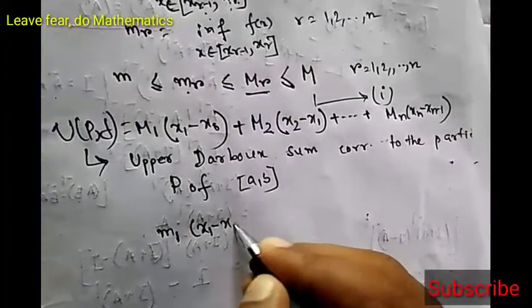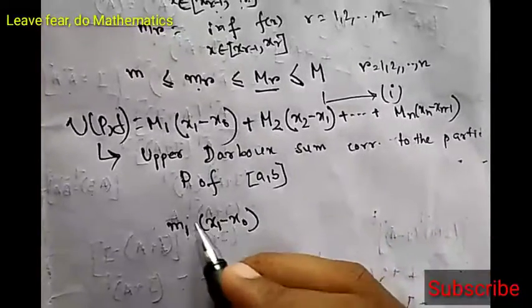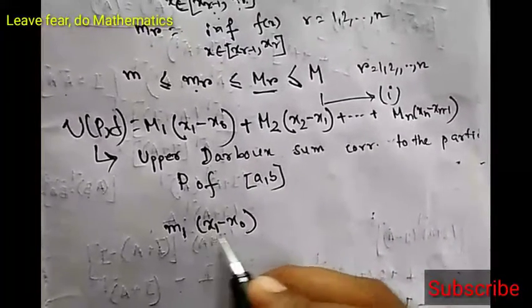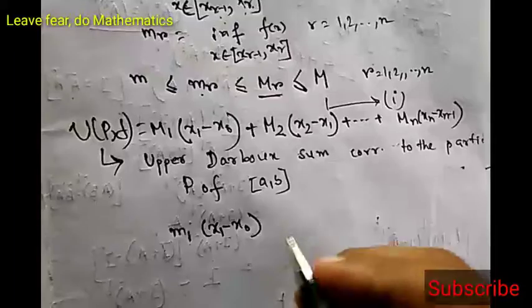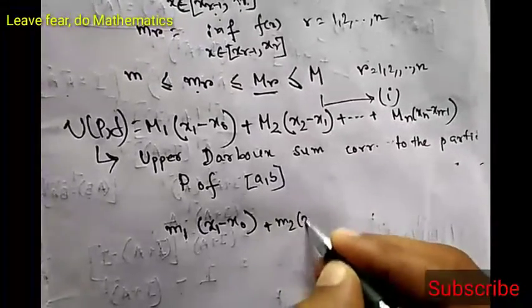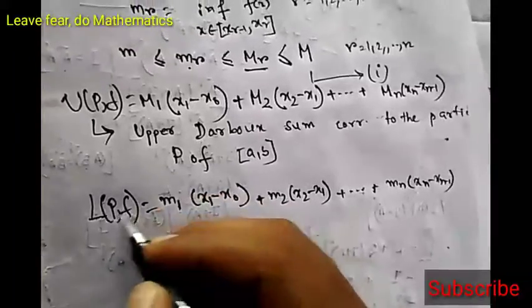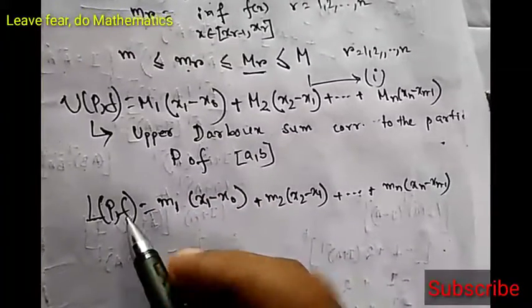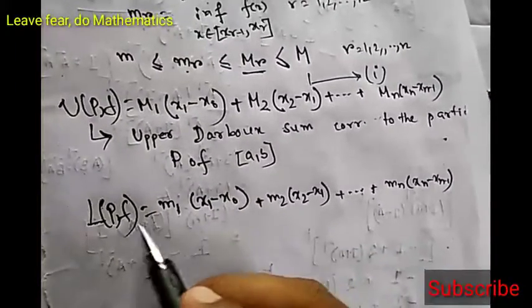Then this is the infimum and this is the length of the interval, so take the product. Similarly we consider m2 times x2 minus x1, infimum times the length of the interval, and like this mn times xn minus xn minus 1. We denote this by L(P, f) and call it the lower Darboux sum corresponding to the partition P of closed interval AB.